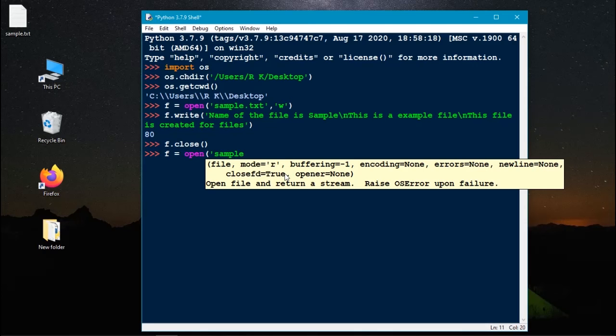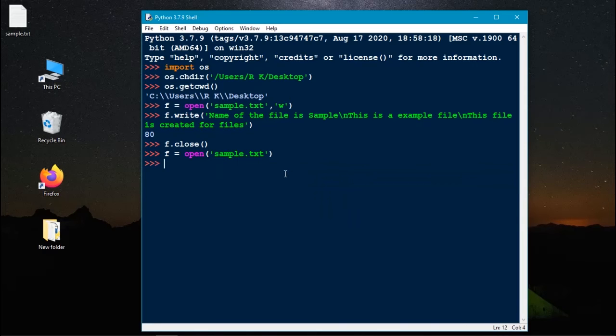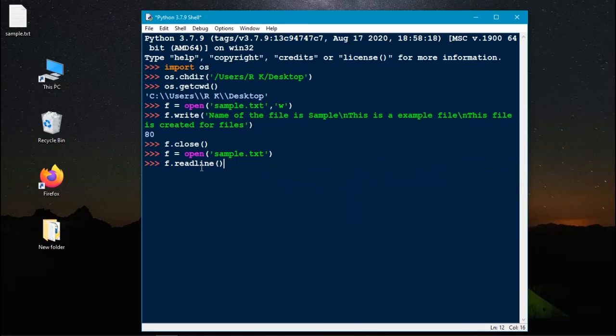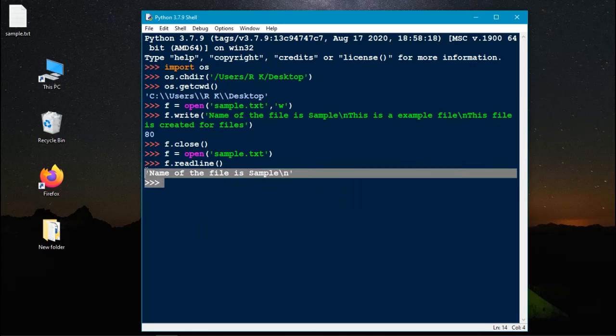File name as sample.txt. Here we don't need to pass anything like W because the default format is readable format. Now let's try to read each line one by one. By using readline, we can read the content in the file one by one or line by line. Enter. This is the first line in our text file.